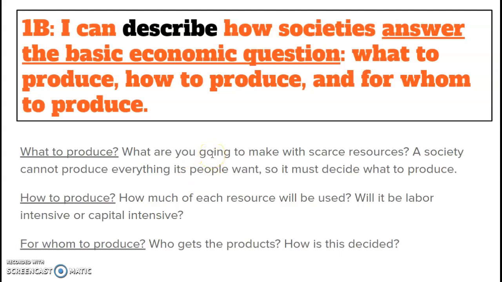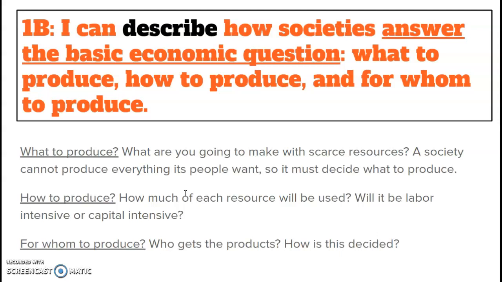So are we going to produce a bunch of cars? Are we going to produce a bunch of cell phones? Are we going to produce and build roads and schools? So what are we going to produce? The second question is, how are we going to produce it? So how much of each resource will be used? Will it be labor intensive? Meaning, are we going to have cheap labor that's going to produce these goods? Or are they capital intensive? Do we have a lot of money? Do we have a lot of technology that's going to help us build these products or these resources? The third question is, for whom to produce?